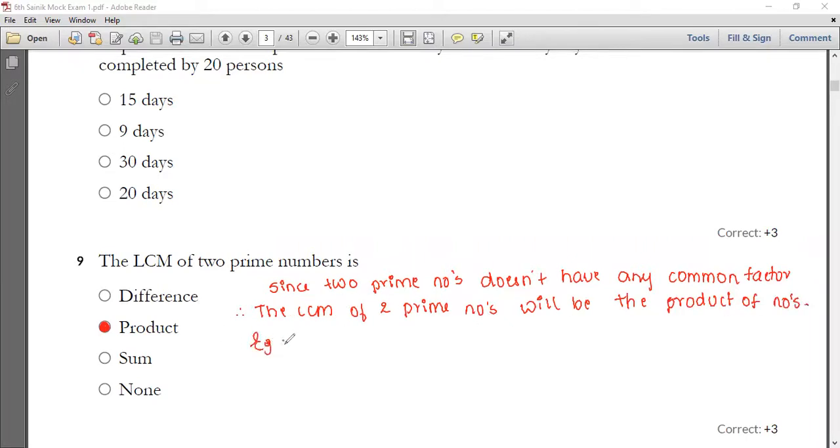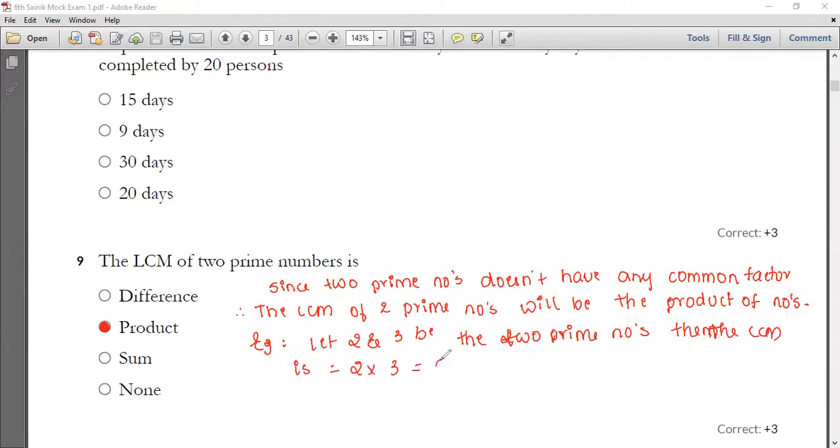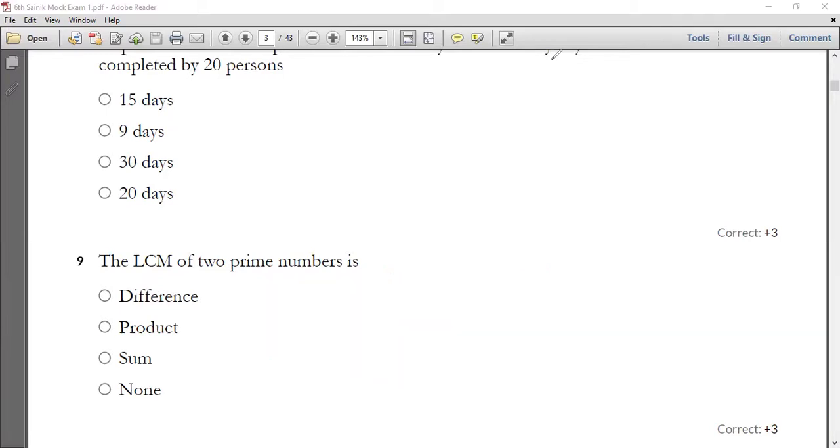For example, you can just take, let 2 and 3 be the two prime numbers, then the LCM is 2 into 3, which is equal to 6. So that's the reason we can call the LCM of two co-prime numbers as a product of it.